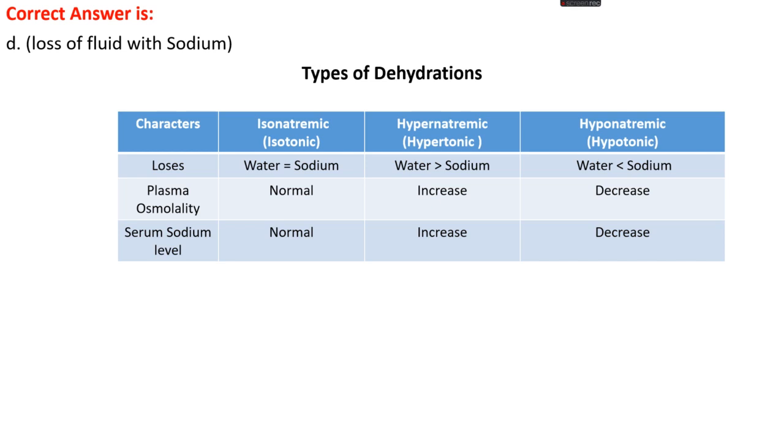During isotonic dehydration, the plasma osmolality doesn't change, it is normal. In hypertonic dehydration, plasma osmolality increases. In hypotonic dehydration, plasma osmolality decreases. And the serum sodium level is normal in isotonic, increases in hypertonic and decreases in hypotonic dehydration.